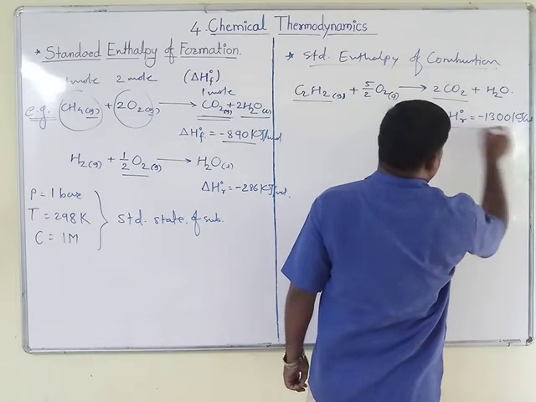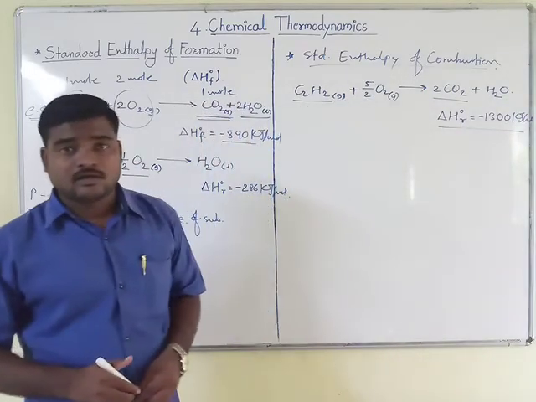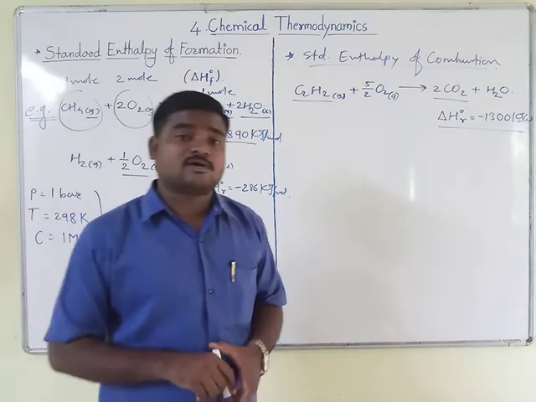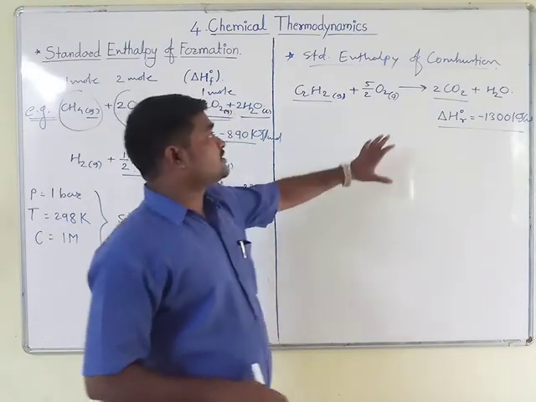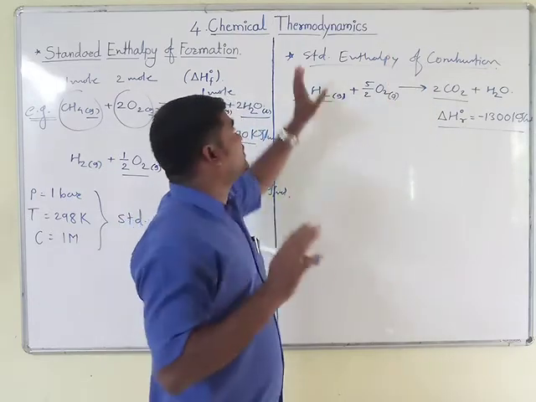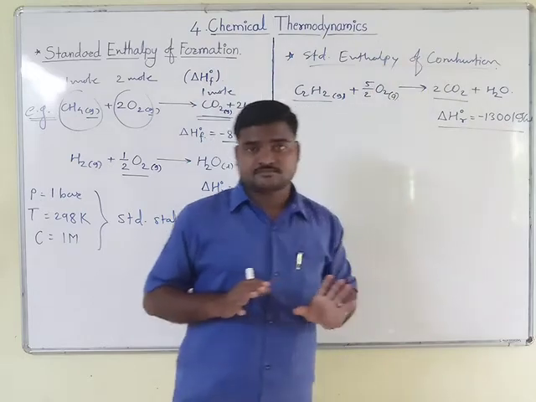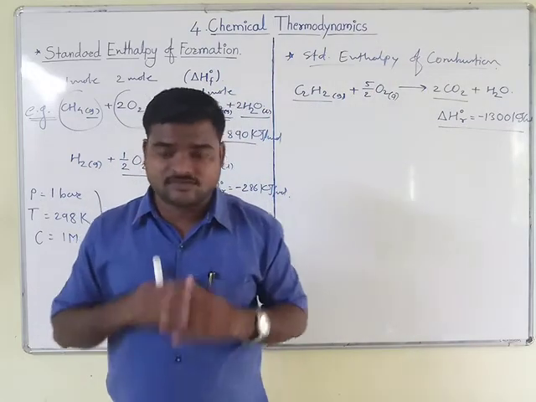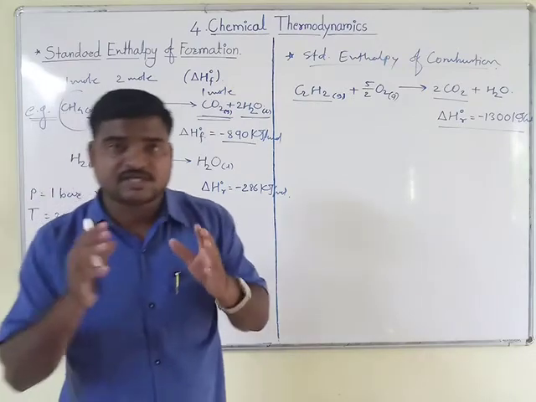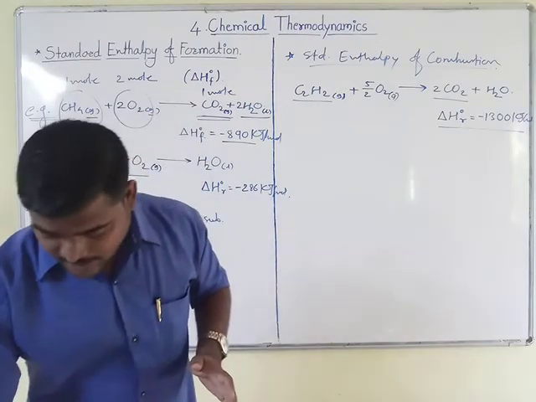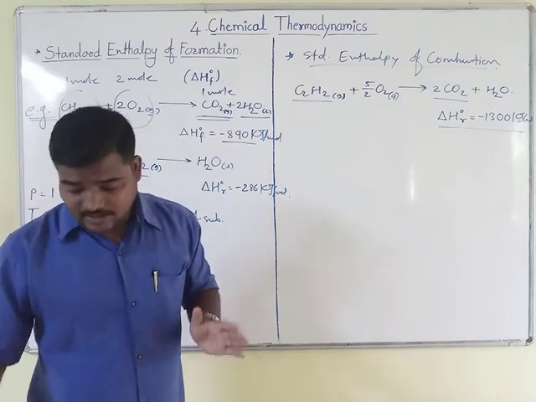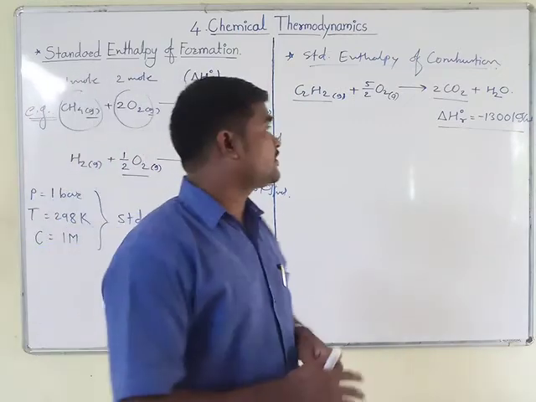Means this much amount of energy will be lost to the surroundings. So this is what we can call the enthalpy of combustion for this reaction. And if all the substances are present in standard state, then we call it the standard enthalpy of combustion. So how we can define the standard enthalpy of combustion of a substance: it is the standard enthalpy change accompanying a reaction in which 1 mole of a substance in its standard state is completely oxidized.